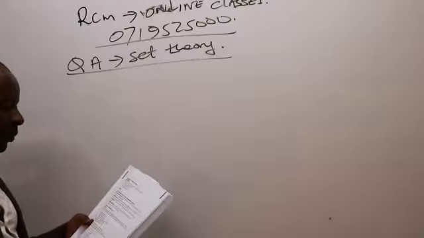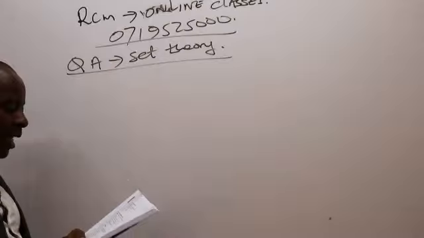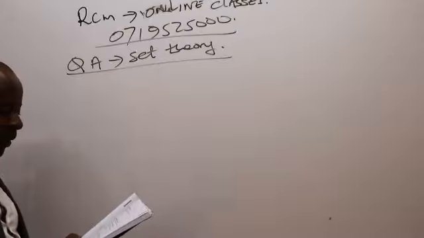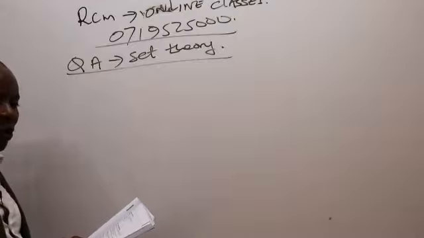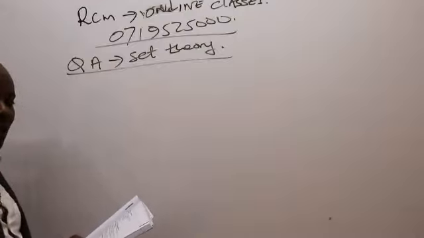This is QA, specifically set theory revision, what I could call block release. We are told a survey was conducted on 800 households to determine their preference for 3 consumer goods, namely FEX, GEX, and MEX.